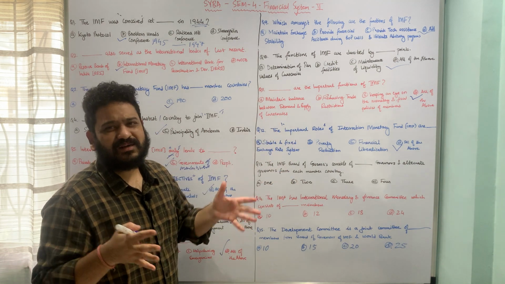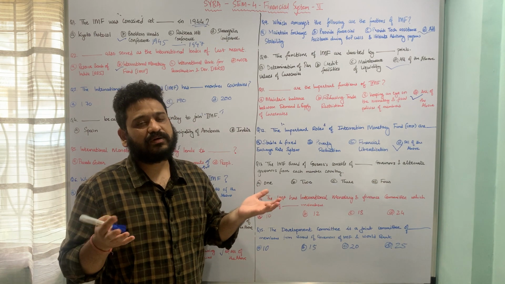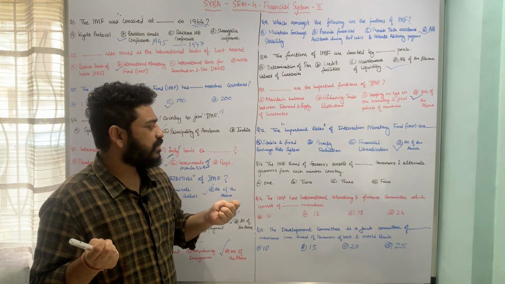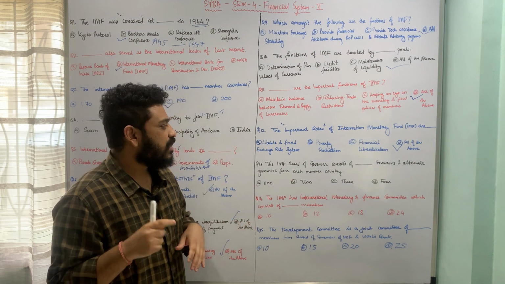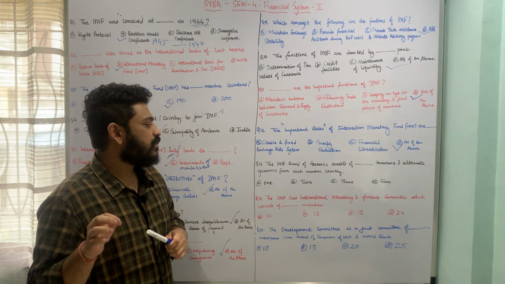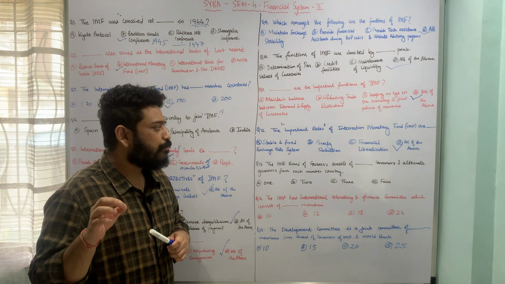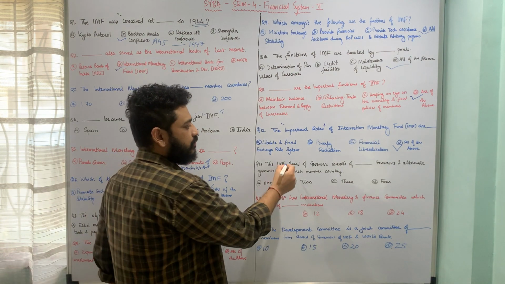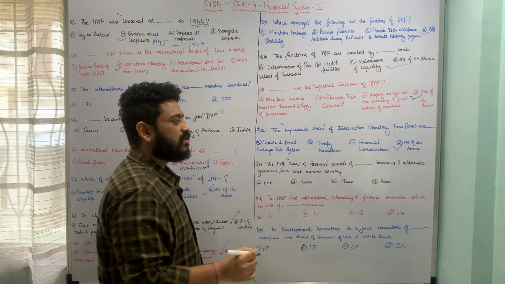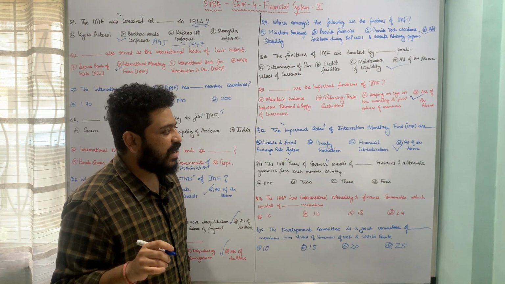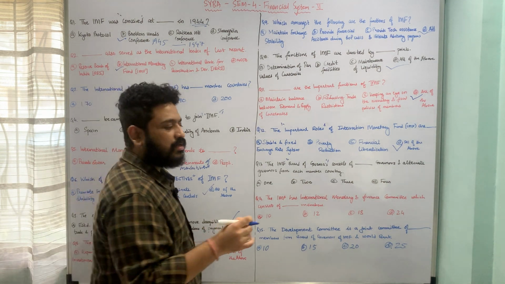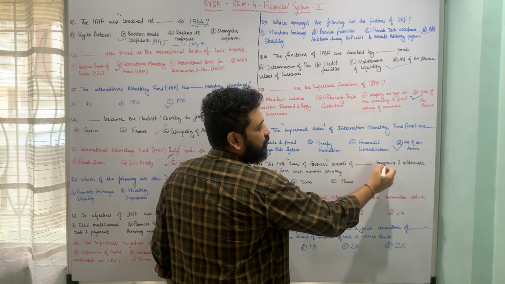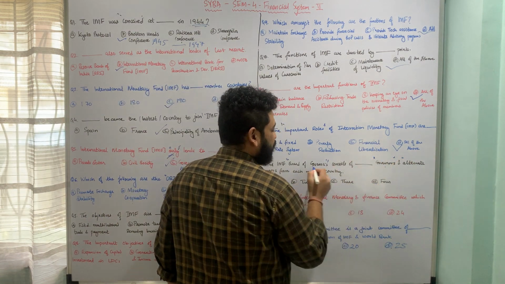Now we are looking at the management of International Monetary Fund, to be very precise, and the first question is with respect to the IMF Board of Governors, and the question is the International Monetary Fund Board of Governors, this Board of Governors consists of dash governors and alternate governors from each member country. So you will have this fellow and this fellow.